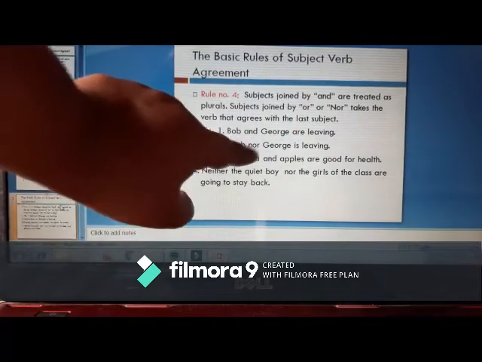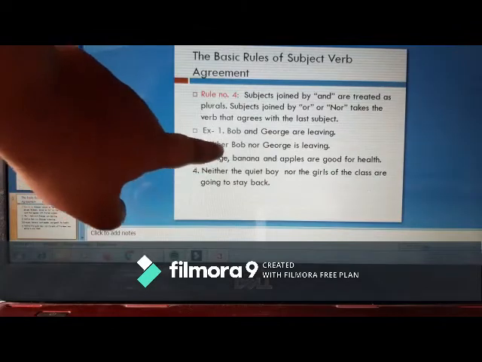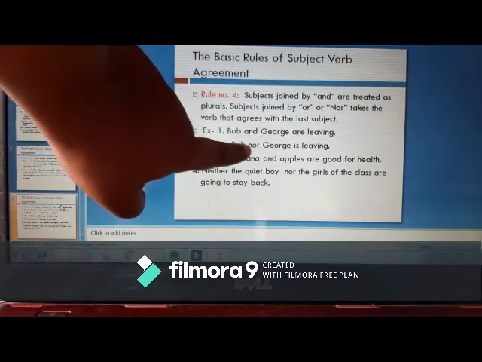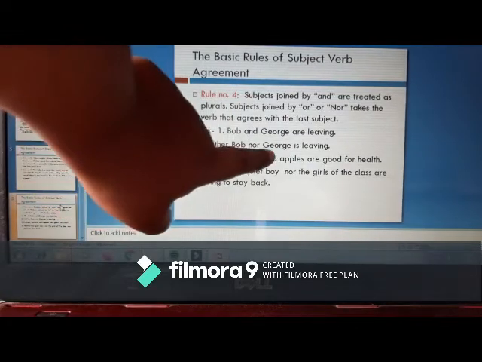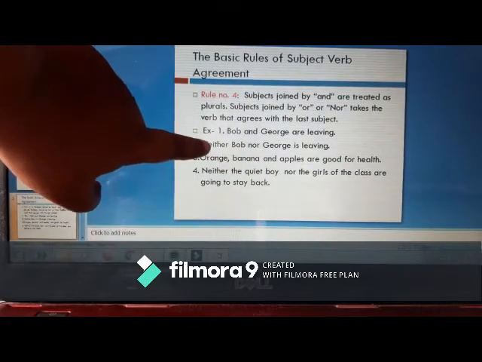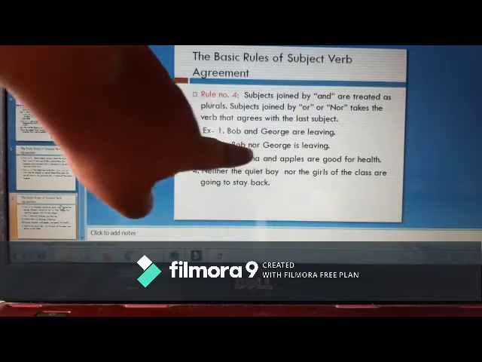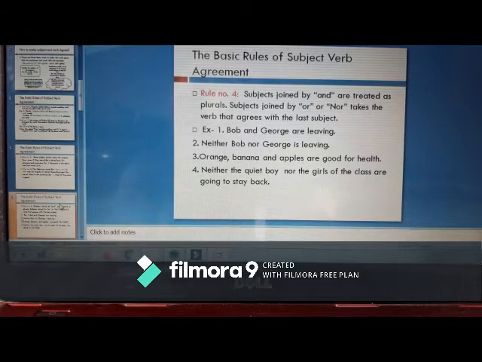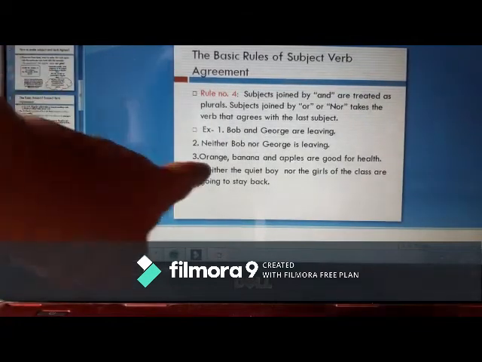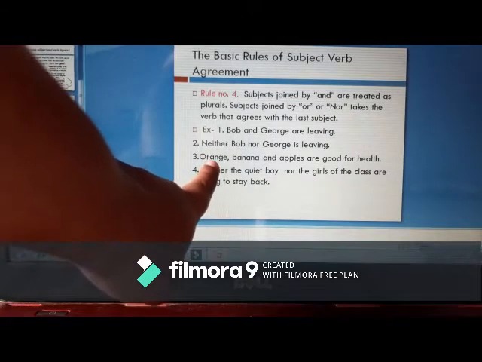Because neither and nor is used, we take it as a single unit, and when two subjects are joined by and, we take it as a plural.